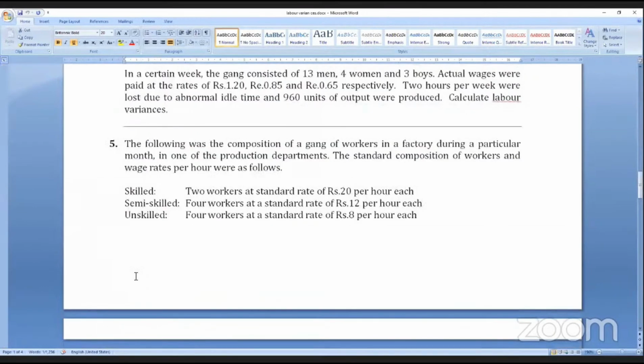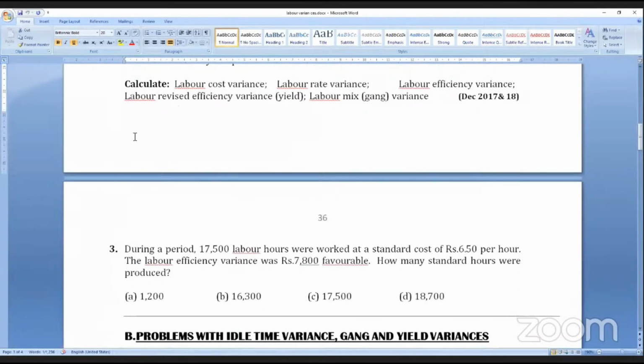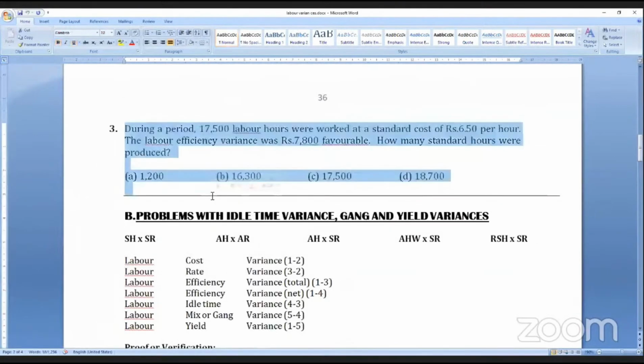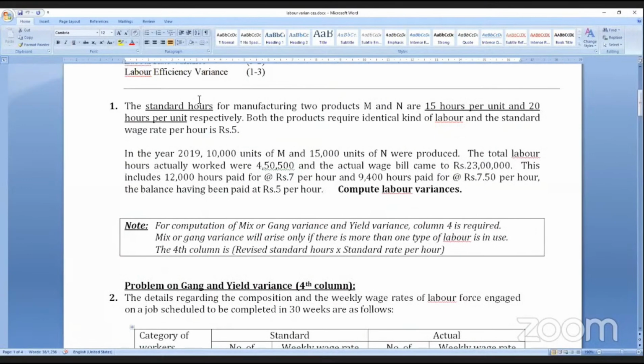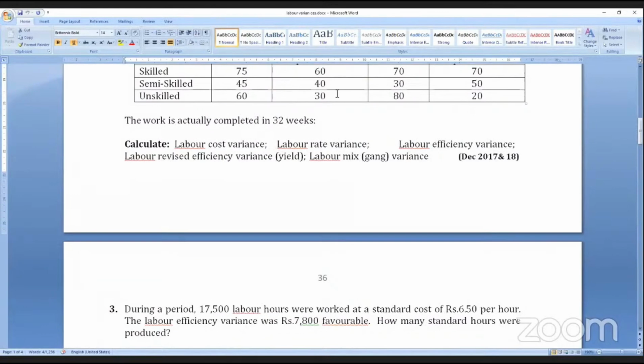And of the 8 sums, the third one is only an objective type question. So effectively we have 7 sums, and of these 7 sums you can expect 1 sum. Now, in standard costing, there are two labor variances. There are 2 types of questions that can be asked: problems without idle time variance and problems with idle time variance.